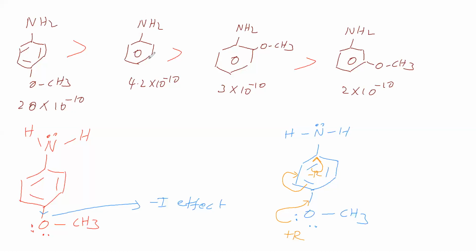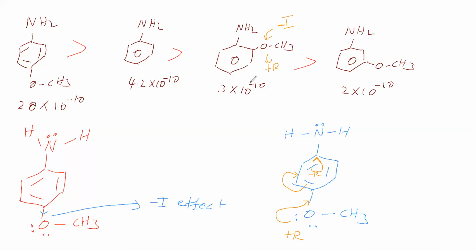Now we will take this one. This is aniline. It is orthomethoxy aniline. What the experiment says is that the basic strength of this is greater than this. Can we take minus I effect of oxygen here? Otherwise, shall we take plus R effect of oxygen?